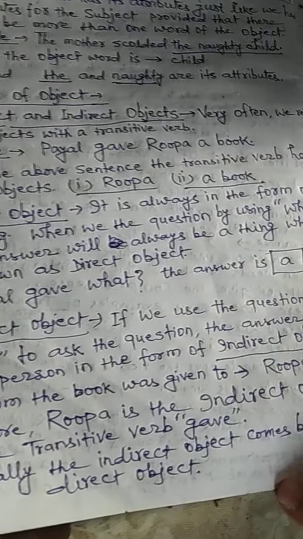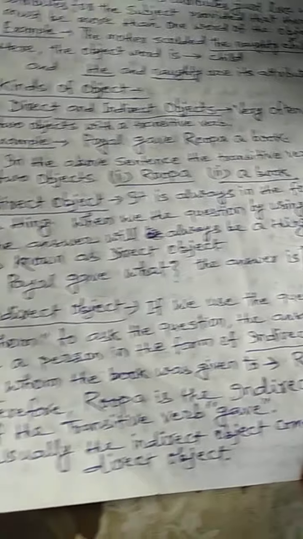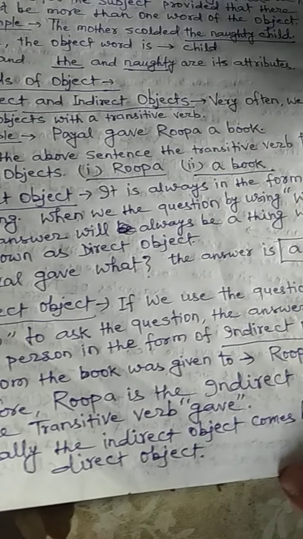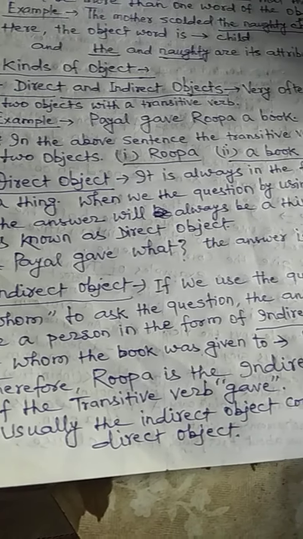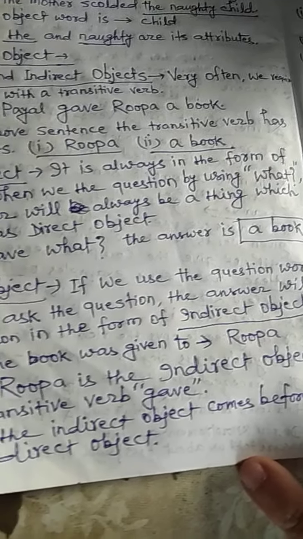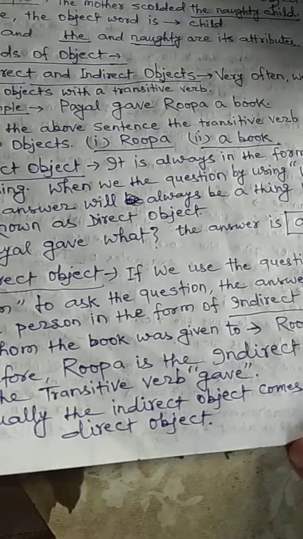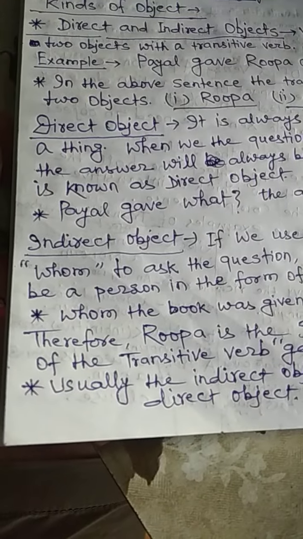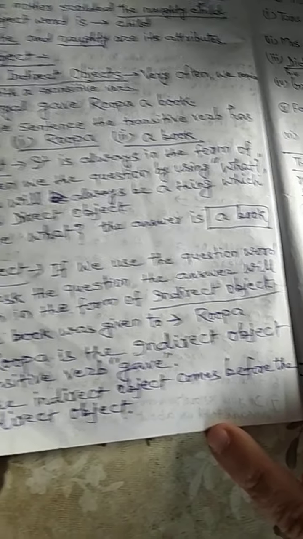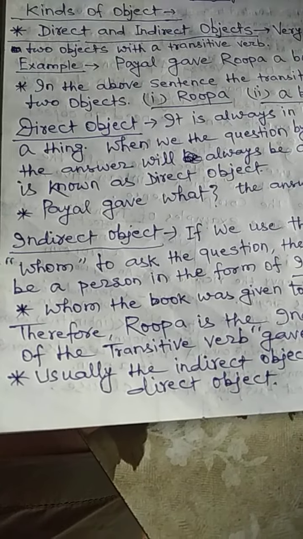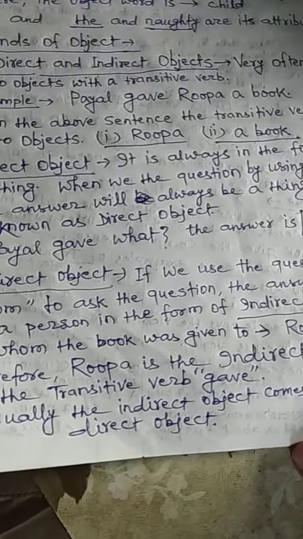If we use the question word whom to ask the question, the answer will be a person in the form of indirect object. Whom the book was given to? Answer is Rupa. Therefore, Rupa is the indirect object of the transitive verb gave. Usually, the indirect object comes before the direct object.